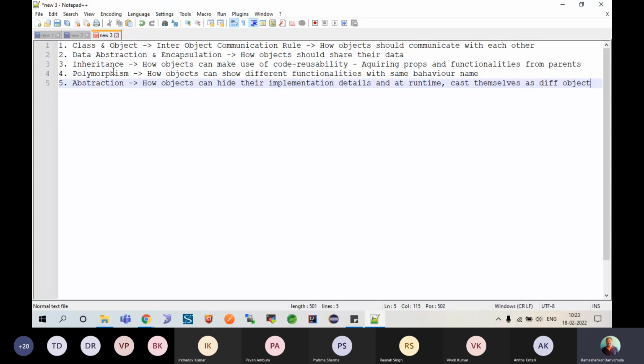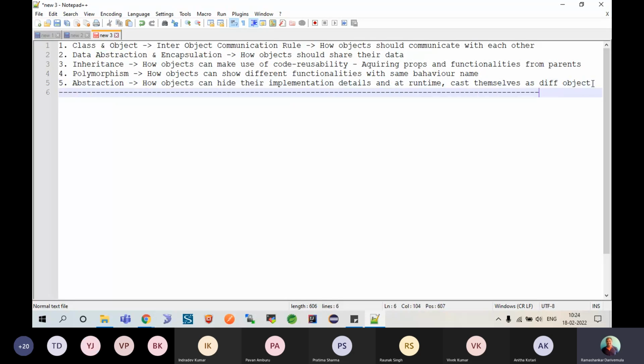And polymorphism, where I can show different behaviors using the same behavior name. And then finally abstraction: how I can hide myself at compile time or design time, and then at runtime how I can make myself different things, like how I can behave differently. So all this we will learn one by one.